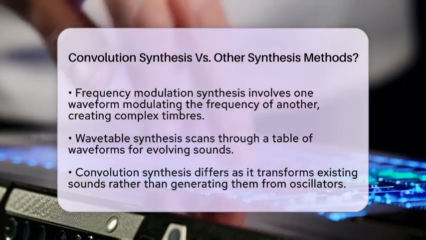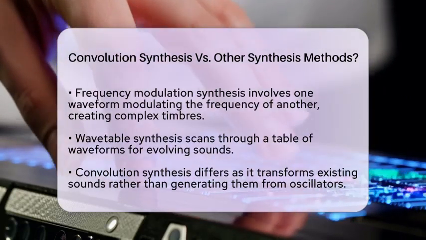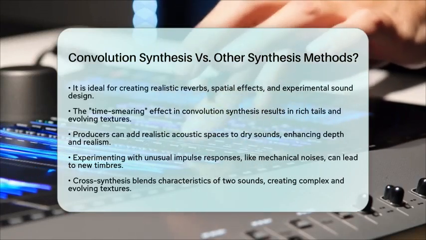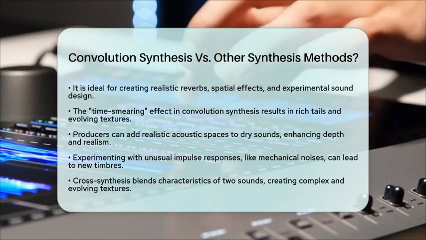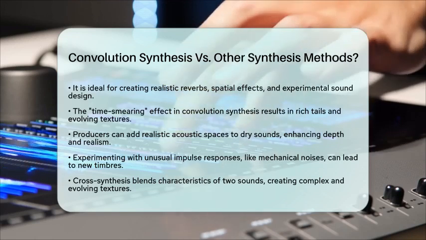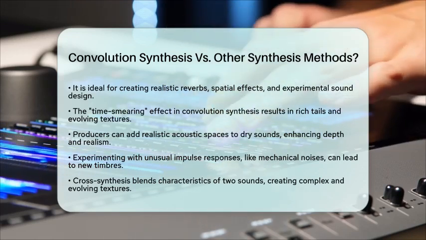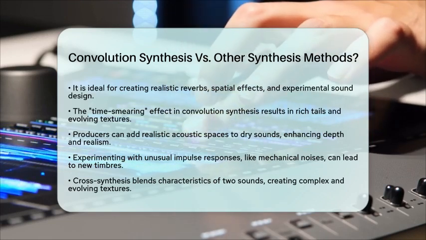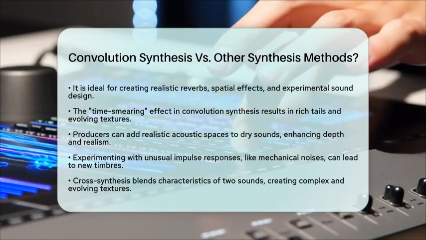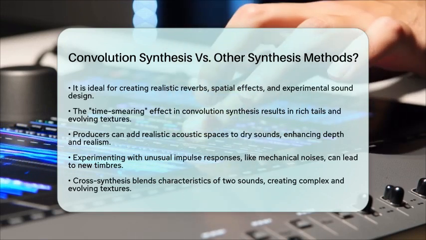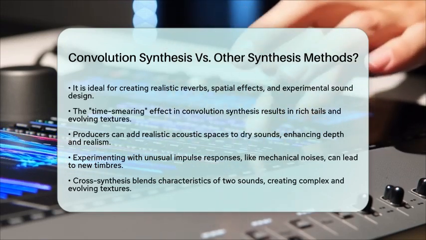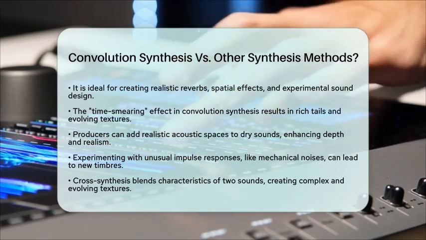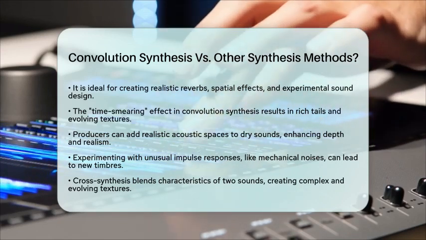In practical electronic music production, convolution synthesis allows producers to add realistic acoustic spaces to dry sounds, enhancing depth and realism. You can also experiment with combining unusual impulse responses, like mechanical noises, to create new timbres. Another creative use is cross-synthesis, where you blend the characteristics of two sounds to create complex and evolving textures. This can make electronic instruments sound more organic and alive.